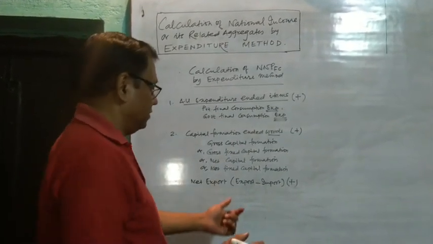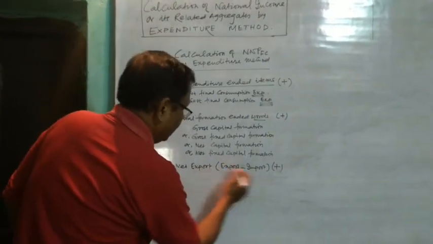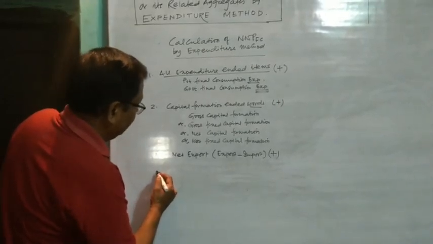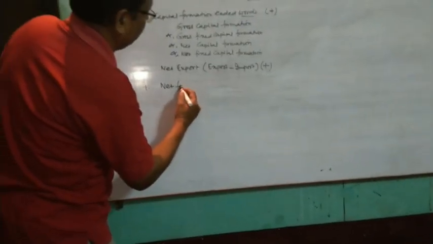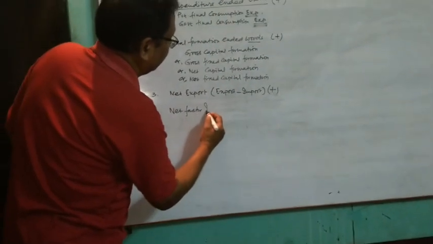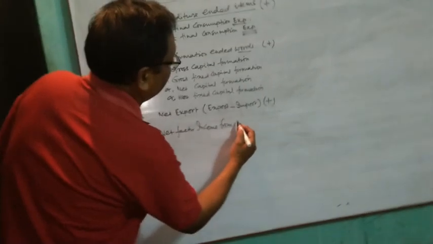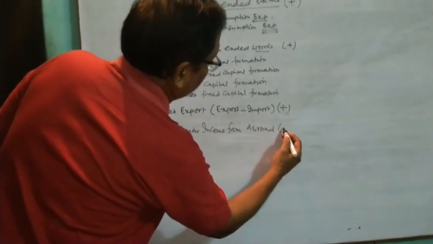In that case, you will subtract import from export to get net export, and it will be added to the two items we are adding, and then we will add net factor income from abroad. This will also be added.